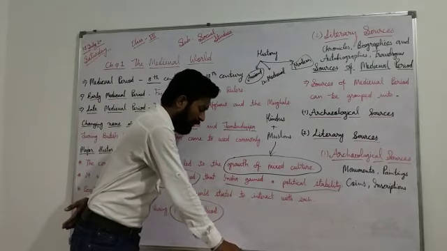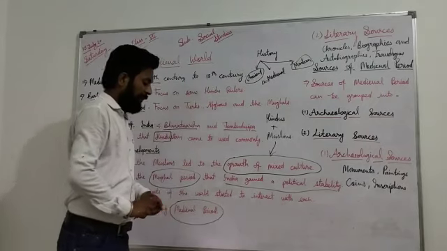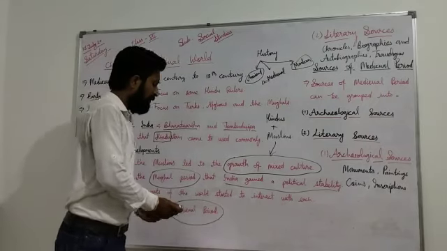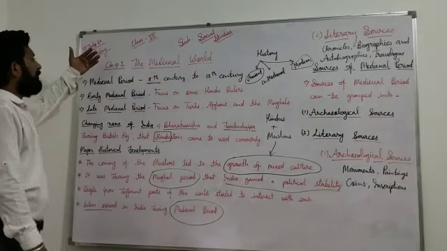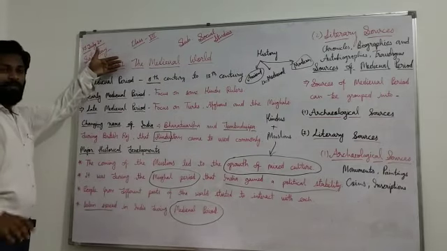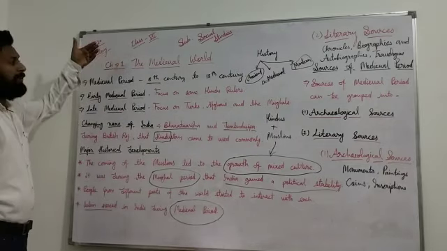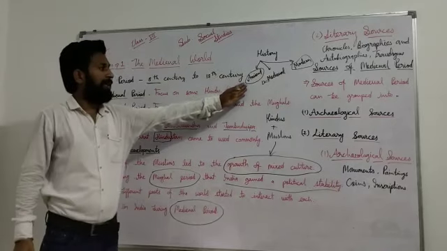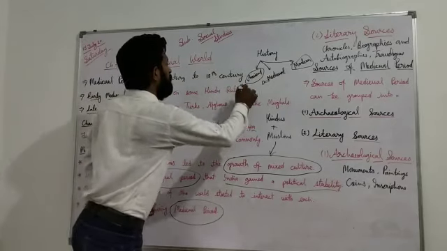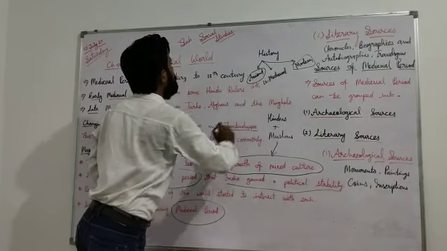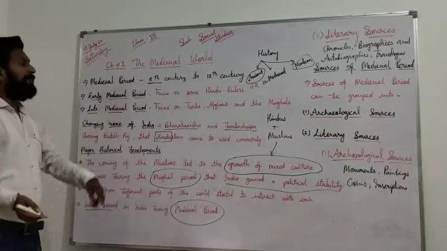Dear students, now once again we are going to revise the complete chapter, the medieval period. I already told you we studied ancient history in class 6. This is medieval history.